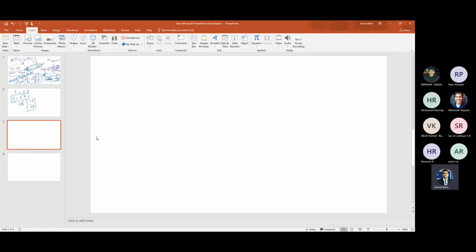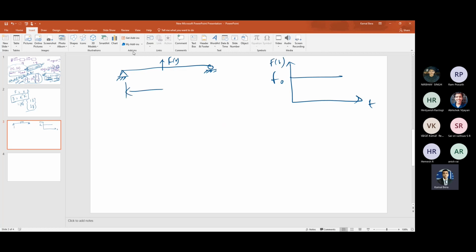Okay. So now for the continuous system, I am taking another example. Although I have discussed one with a point load at the middle of the beam, a step type of load, I think I have discussed this problem. A simply supported beam subjected to a point load Ft, where Ft is given like this, F naught. That is the problem we have discussed, right? Yes, sir. Okay, so I will discuss another type of load.